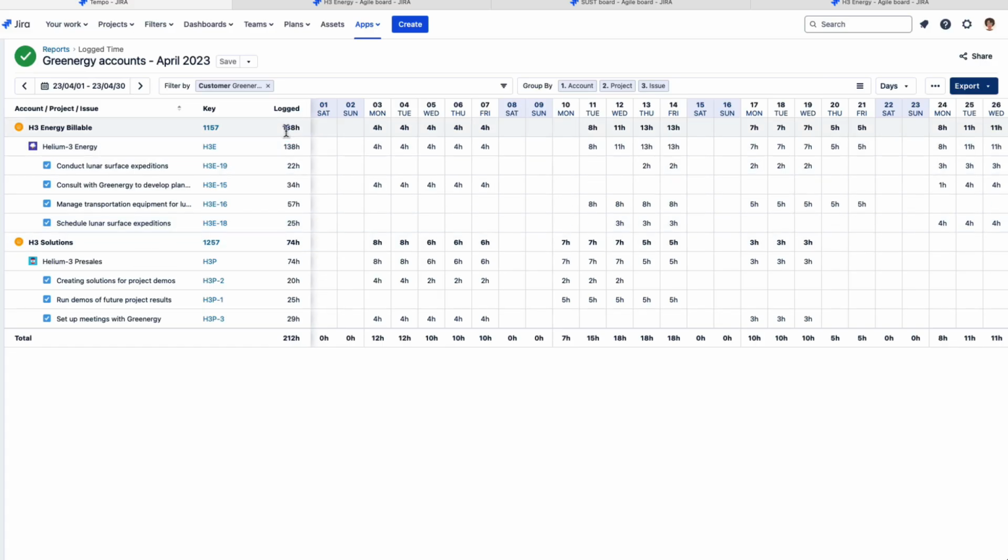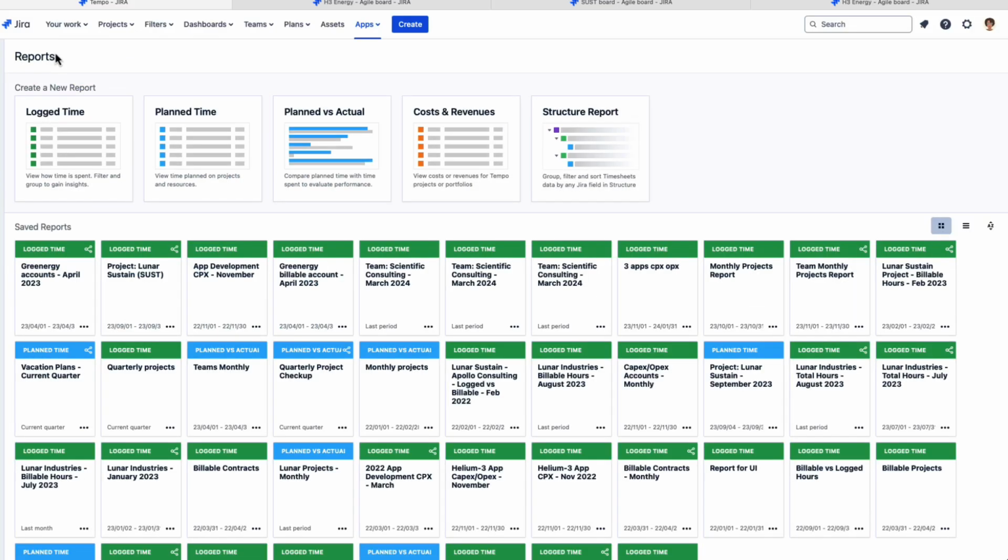So right away I get a nice total of 138 hours are billable and 74 hours are considered operational, non-billable, but they're still related to this client for this contract. So that's really great information, say, for our accounting, and maybe the client wants to see the non-billable time too, but sometimes you just want to have only the billable hours that are related to the contract.